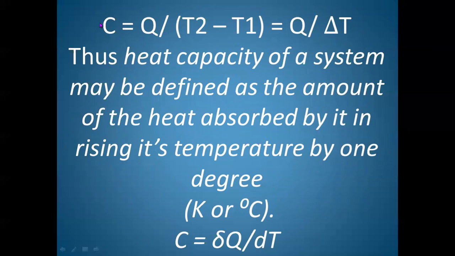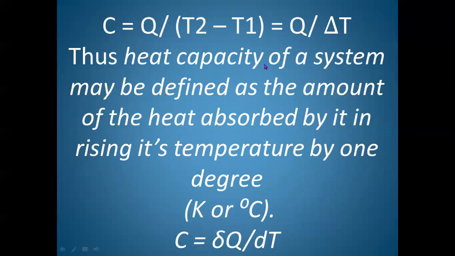Here C represents heat capacity, Q is heat absorbed, and T2 minus T1 is nothing but the change in temperature or delta T. So this equation can become C is equal to Q by delta T. This is the reason why I told you in the beginning that heat capacity is the ratio between heat absorbed and temperature.